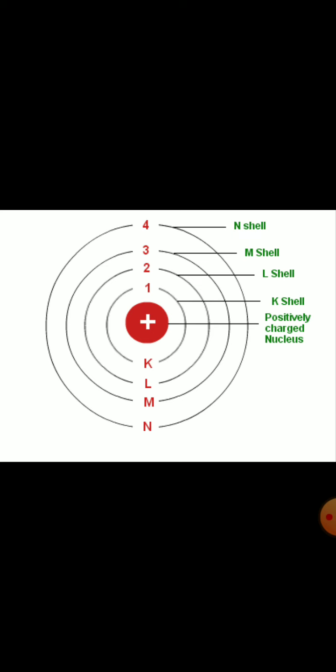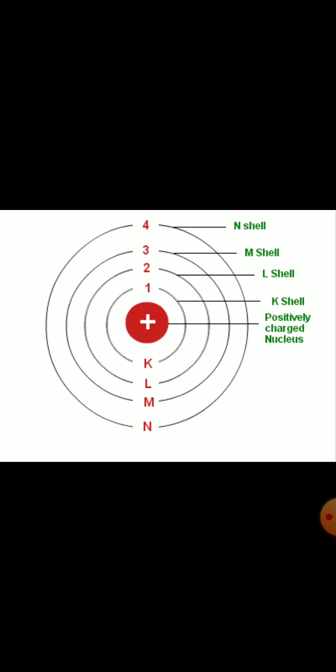We have learned that around the nucleus there are orbits or shells in which the electrons are moving. We have also learned that the orbits around the nucleus are given names. The first orbit, that is n is equal to 1, where n means number of orbit, is called K shell, the first orbit after the nucleus.